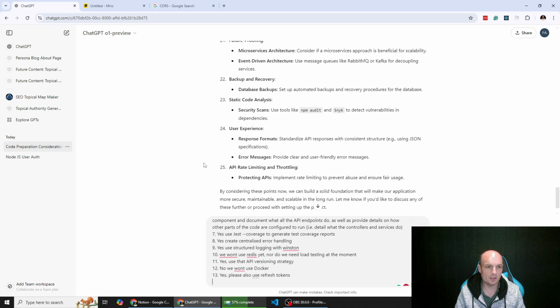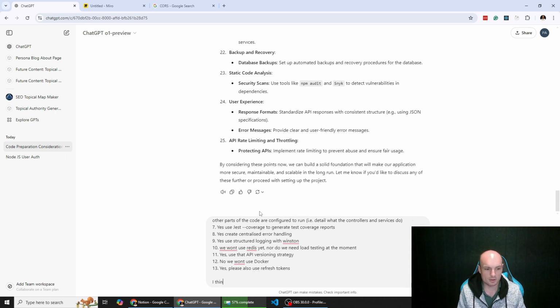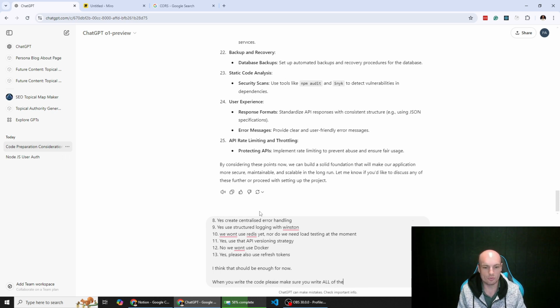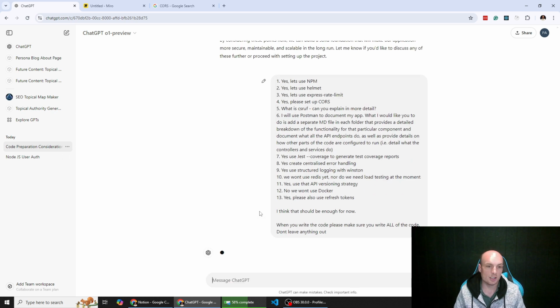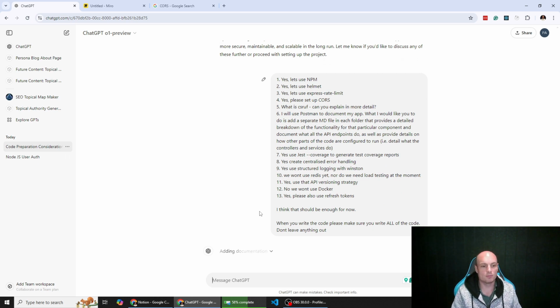This is really detailed. I think it's going way over the top. I think that should be enough for now. When you write the code, please make sure you write all of the code. Don't leave anything out. Let's see what it does. How many minutes? 26 minutes. It's going to ask us about that CSRF thing, which I'm not familiar with.